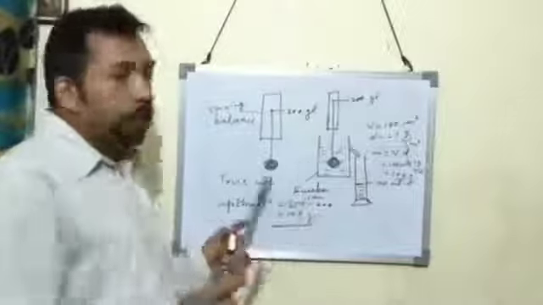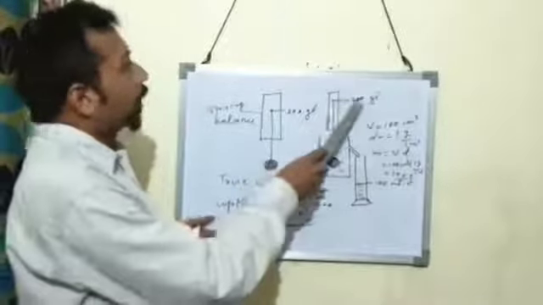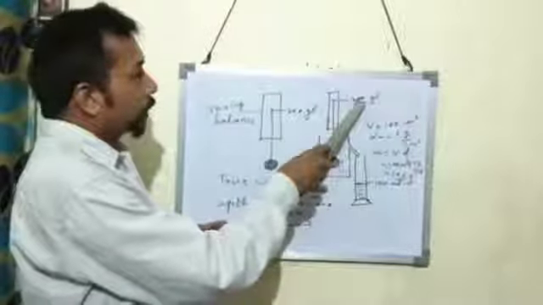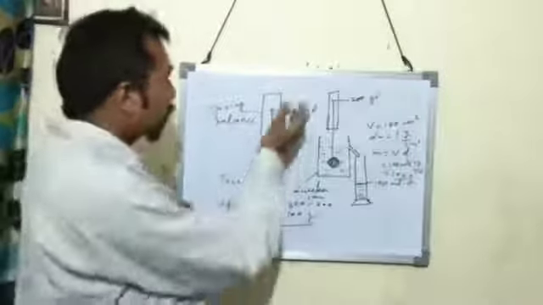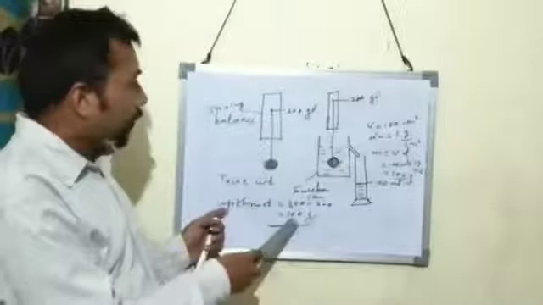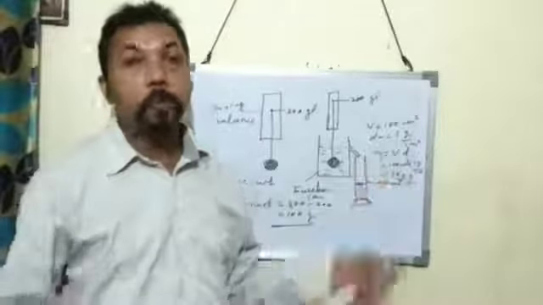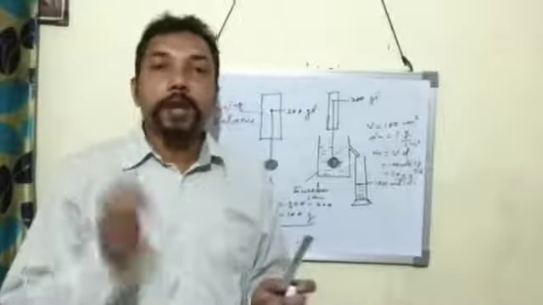In this experiment you can see the true weight of the body is 300 gram and apparent weight is 200 gram. So upthrust exerted is 300 minus 200, which is equal to 100 gram, and the weight of the water collected is also 100 gram. Both are equal. So this is Archimedes principle.